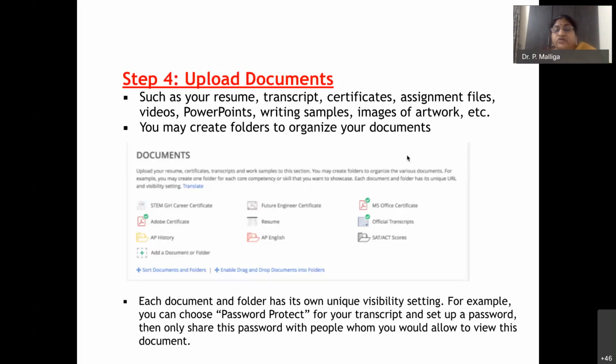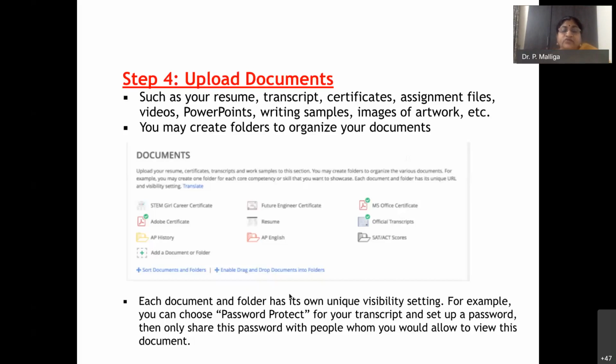Each document and folder has its unique visibility setting. See, it is always best to know if your institution is going for this type of social networking and LMS. It has a lot of features, because the institute will be paying, the individual need not pay, but you have a lot of space given to you. And not only you, anyone, the students, for their employment or for the skill set, even if you want some expertise, you can easily link with this. You can also showcase your things, okay? So in that case, it is very useful.